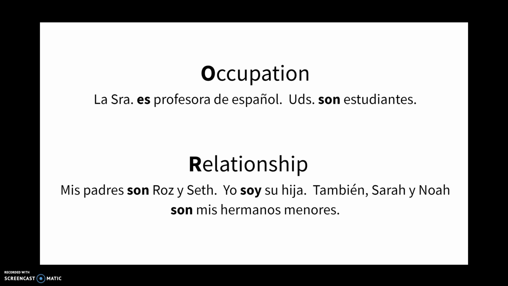And finally, we use ser to describe relationships between other people, whether or not those relationships are temporary or permanent. The ones I describe here on this slide are permanent, okay, and talks about my family, my parents, and my siblings. So mis padres son Raz and Seth. My parents are Raz and Seth. Yo soy su hija. I am their daughter. También Sarah y Noah son mis hermanos menores. Also, Sarah and Noah are my younger siblings. Make sure you have this information down and ask me if you have questions or something is unclear to you before moving on to estar.